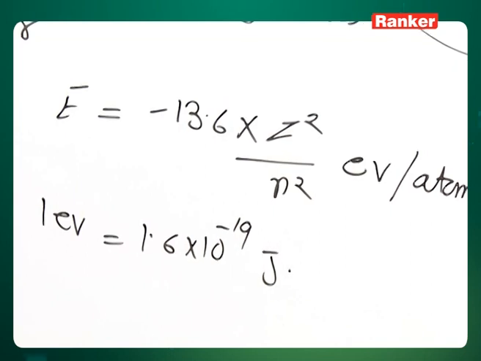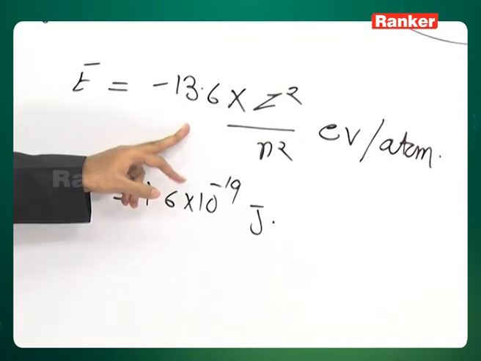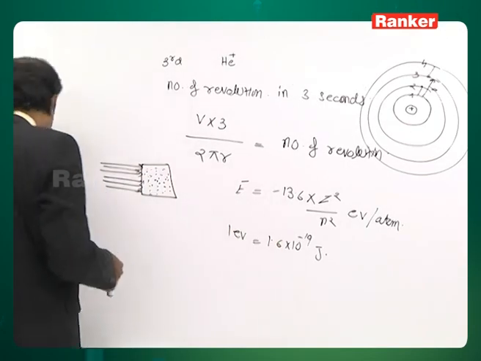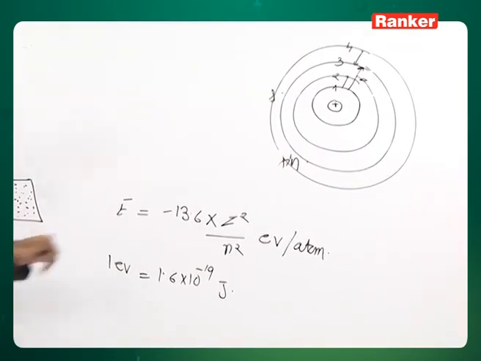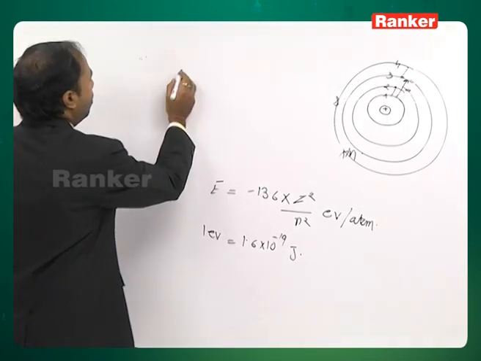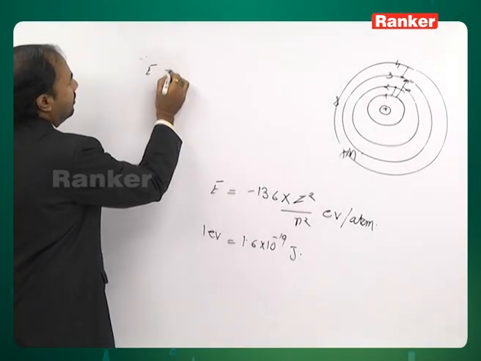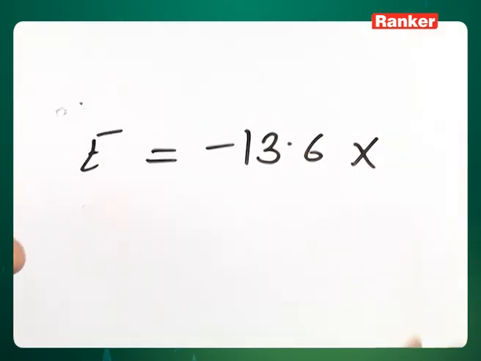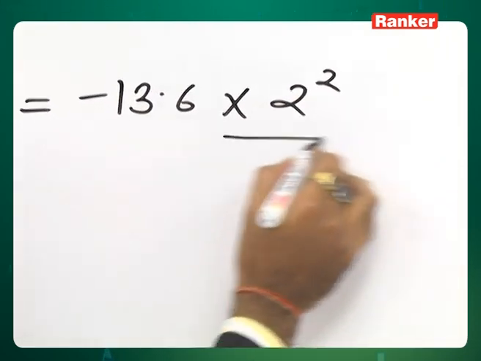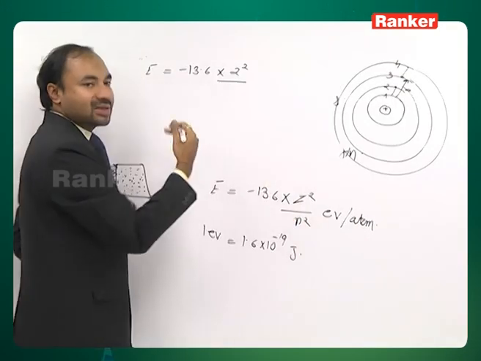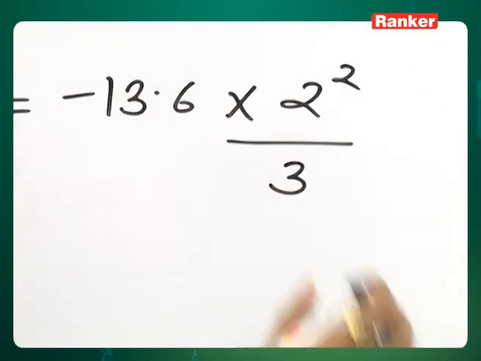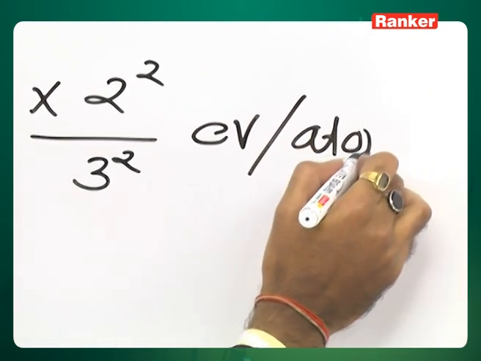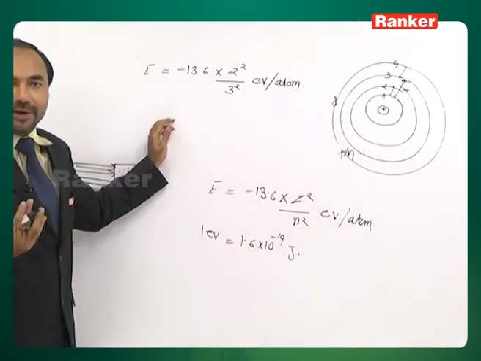For example, suppose it is asked to calculate the energy of an electron in the third shell of He plus ion. How will it be done? Very simple. Energy will be equal to minus 13.6 into Z, which for helium is 2, so this becomes 2 square upon n square. N is the third shell, so we put 3 here. It becomes 3 square. And this will be the energy of the electron in electron volts per atom, for one electron per atom.